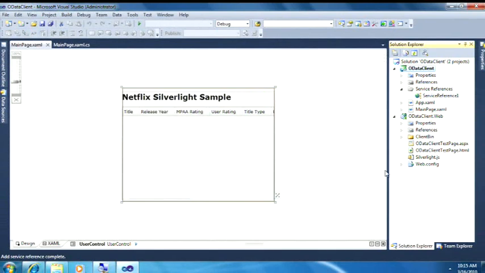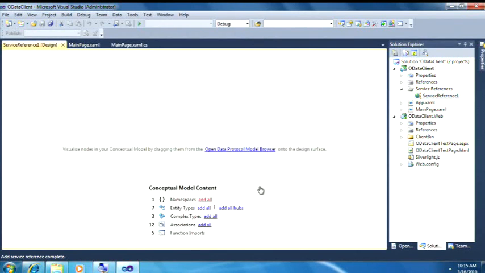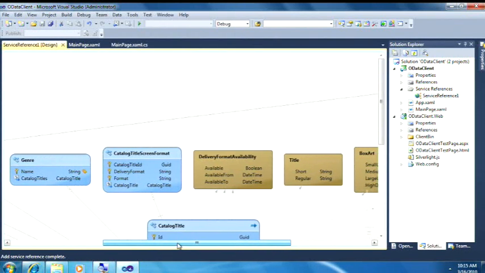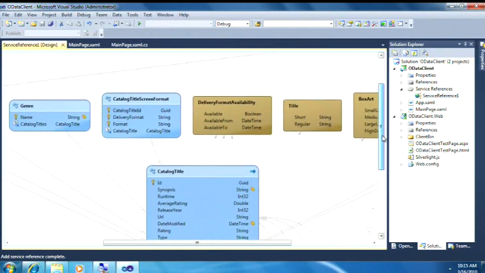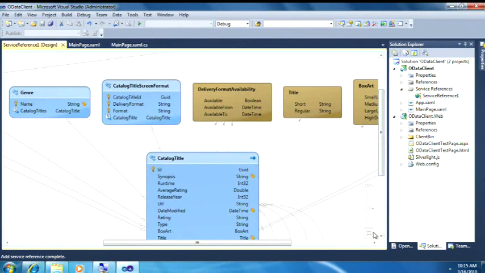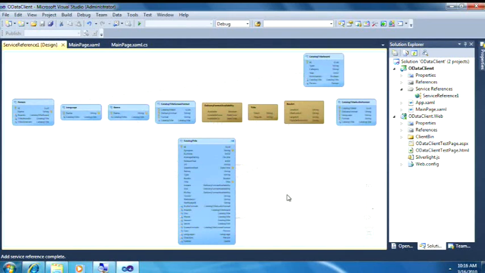So Jonathan has added the reference, but there's another thing that we can show here that's pretty interesting. Jonathan, if you will show off the diagram view that we have. So we have an OData visualizer extension that you can download today that allows you to look at any service in a graphical way and understand how an OData service is structured, the relationships, the scalar values, etc. So this means you don't have to go process that XML. You don't have to go look at your C# classes that got generated. You can look at this in a graphical way.